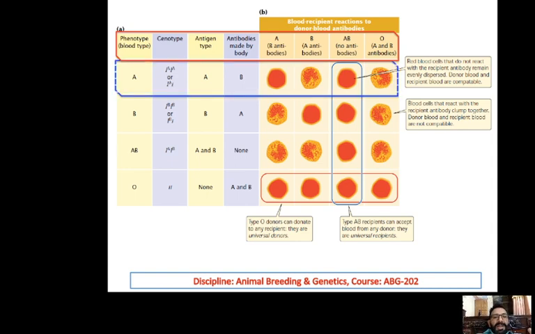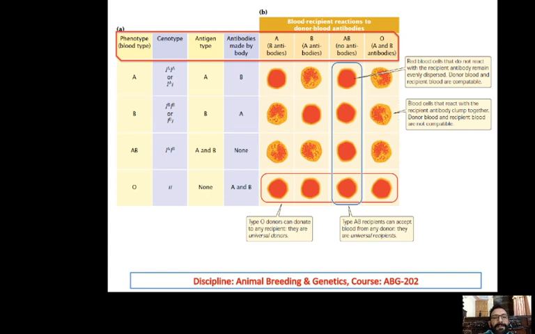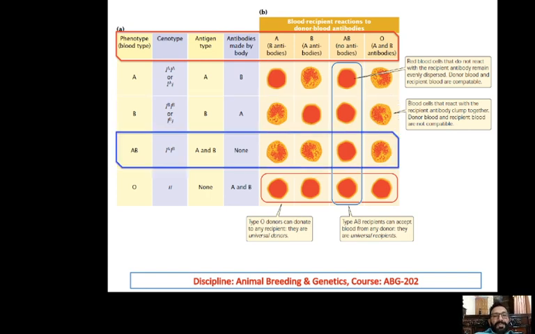Similarly, in the other example, if the blood type is B, the antibody made is A. And when you use the antibodies A in the testing of the blood, there would be no coagulation. Same case with the AB type. When only AB antibodies are there, it would be clear. Otherwise, it would coagulate.